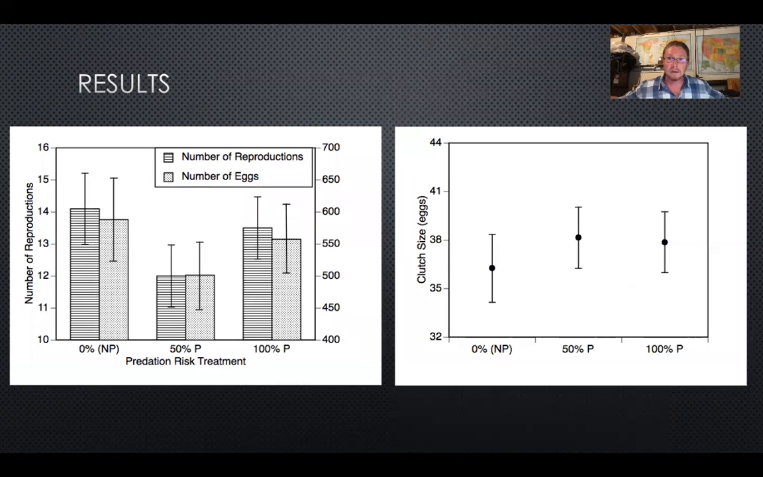Despite that, total amount of reproduction is not actually all that different. Neither is clutch size. So the graph on the left is showing you the number of reproductive events and the number of eggs, just on 2 different axes. You can see they're effectively the same thing. No significant treatment effects here, and no significant treatment effects on clutch size. So the snails in the predator treatment are dying sooner, but they're not laying more eggs in any given clutch, and they're laying about the same number of eggs overall, right?